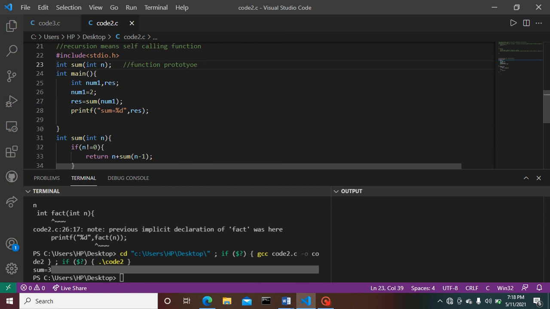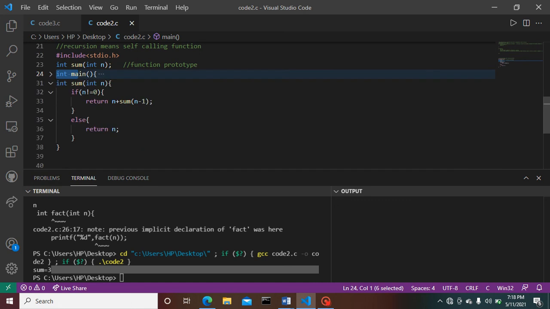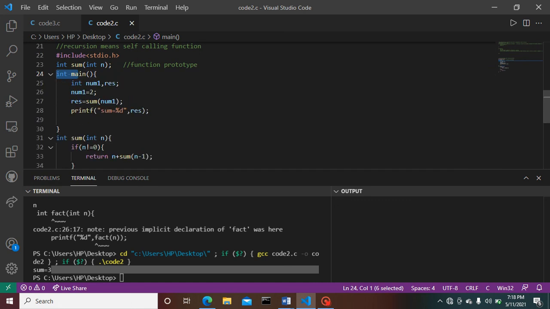Here we go. Let's see. Here that we have already written int main. This is a main function where we call a function.